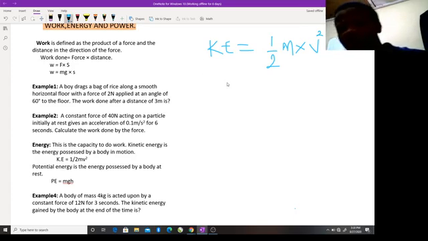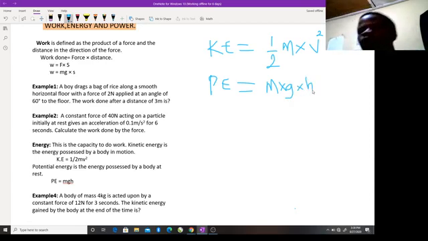That's the formula for kinetic energy. While the potential energy is calculated from the mass of the body, times the acceleration due to gravity, then times the product of what? The height, or the distance at which the body is placed.